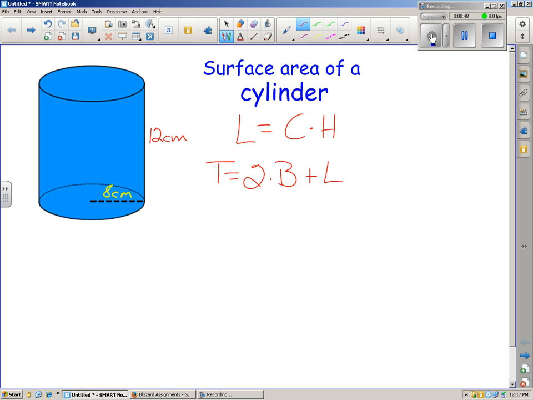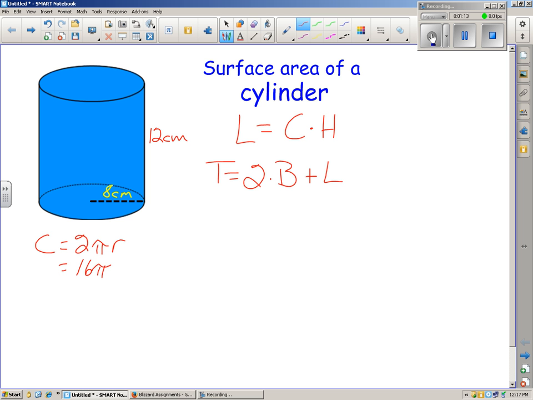So finding the surface area of this cylinder, we're going to start off by finding the lateral surface area, which requires that we find the circumference. Circumference, recall, is 2 pi r. And we are going to leave our answer in terms of pi for this problem. So 2 pi r, our radius is 8, so that is 16 pi.